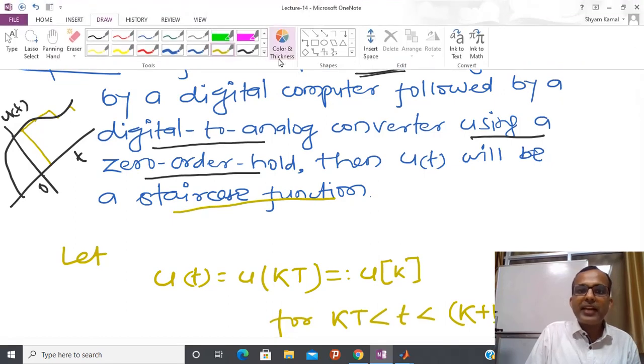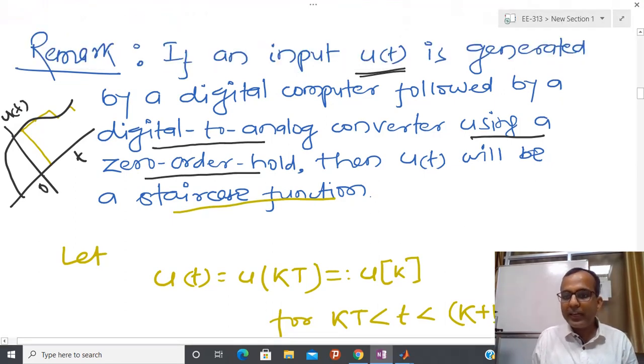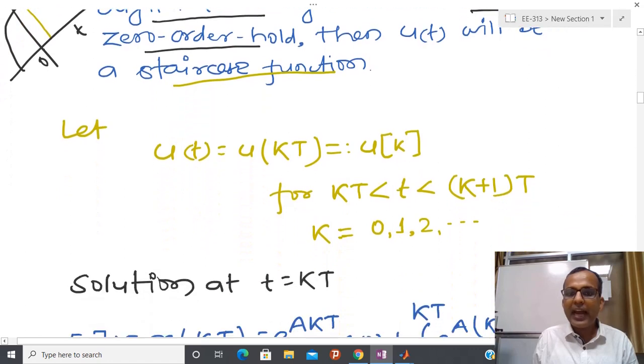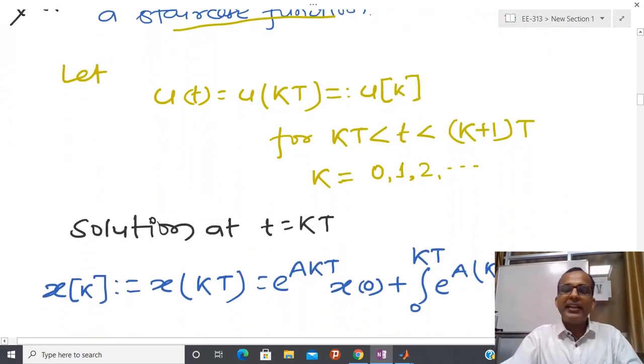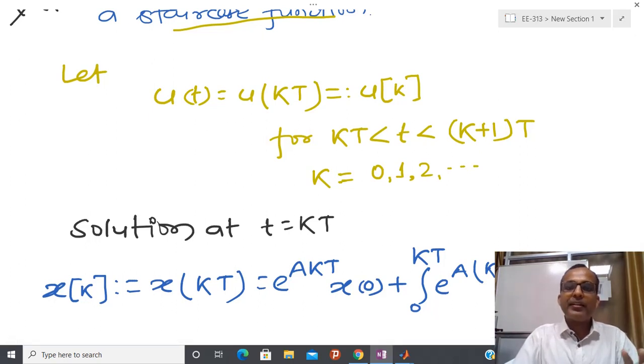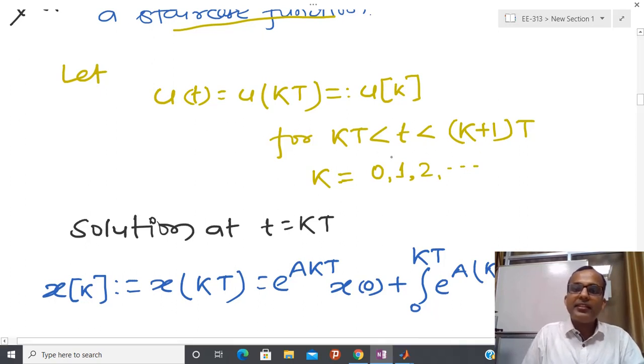Now please try to see one more important thing here. My system is continuous, meaning control is always available to my system, but due to some kind of digital arrangement I can only change control at some instants, and that instant is nothing but kT.